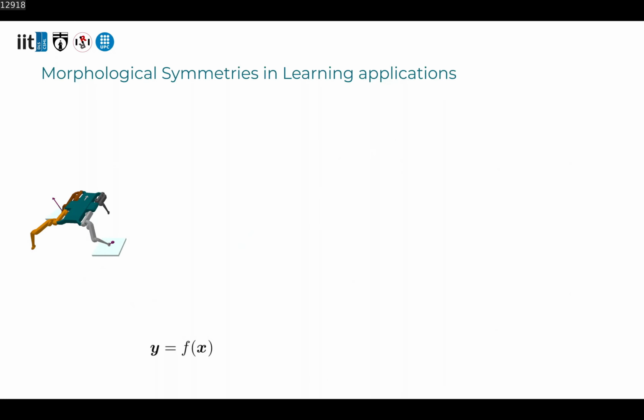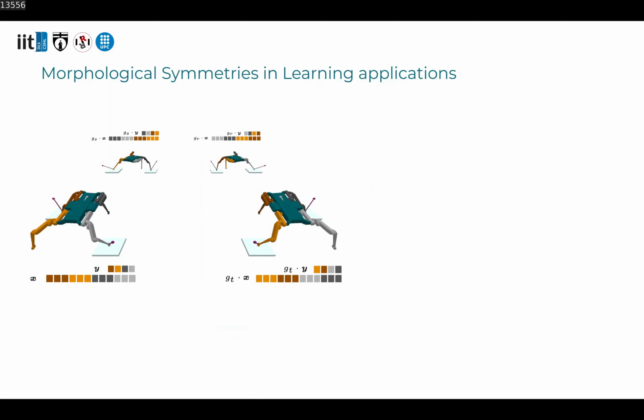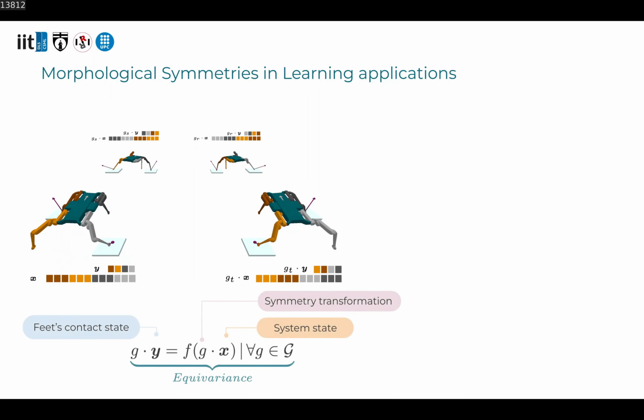Consider the toy example of approximating a function that maps the state of a robotic system to some relevant quantity, such as the contact state of the robot's feet. Because the robot has morphological symmetries, every symmetric state is associated with a symmetric contact state. This property of a function mapping symmetric input elements to symmetric output elements is known as equivariance. This is a highly relevant inductive bias when we desire to approximate such equivariant functions using machine learning models.